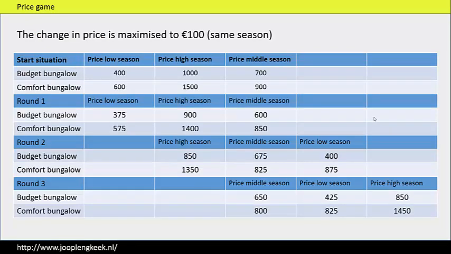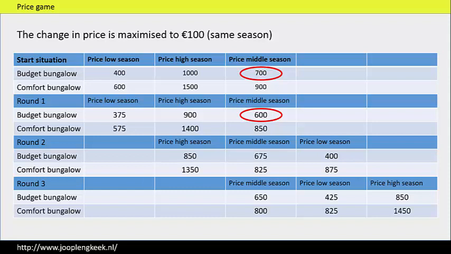As I said before, the price of the budget bungalow in the middle season is in the start situation 700. And when you set a price in round 1, the price can only be €100 up or €100 down. So the price in round 1 should be between 600 and 800. So 600 is allowed. When you set a price of 575, the price would be changed to 600.